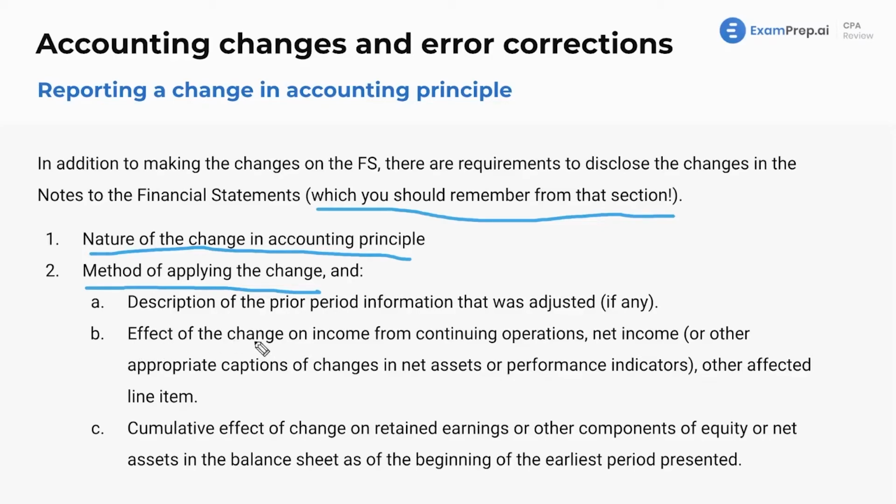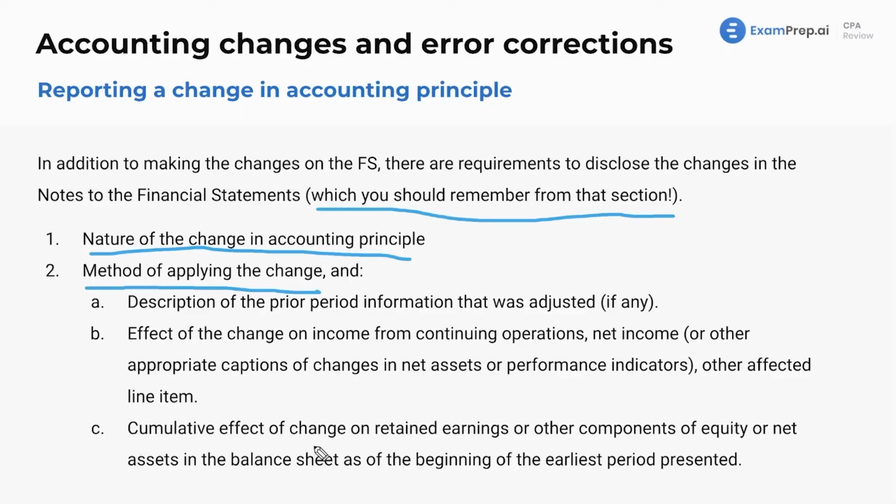Effect of the change on income from continuing operations, net income, or other affected line items. Again, talk about it. If you change net income, you need to mention it because maybe someone's using the old version of the 2017 financials. Mention that you made a change so they know to use the updated version from now on.